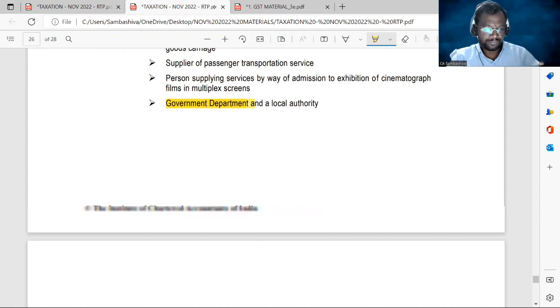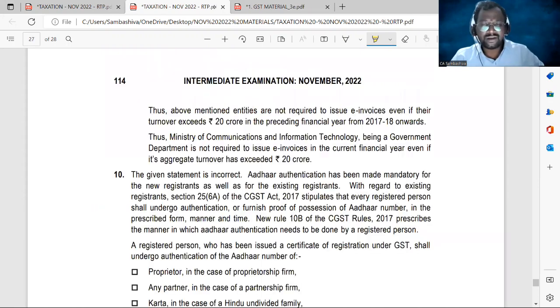Thus, the above-mentioned entities are not required to issue e-invoices, even if their turnover exceeded 20 crore rupees. So the Ministry of Communications and Information Technology, being a government department, is not required to issue e-invoices. Okay, sir. So that's the answer for question number 9.